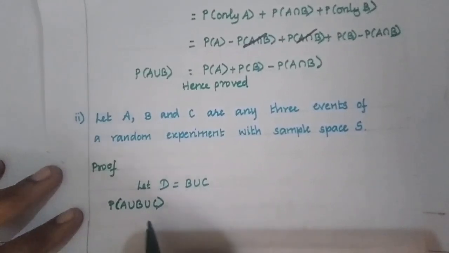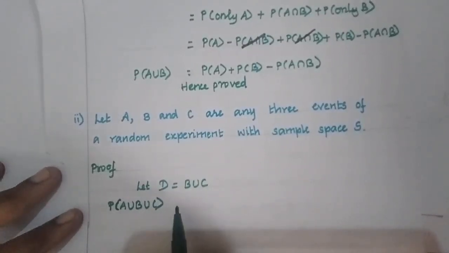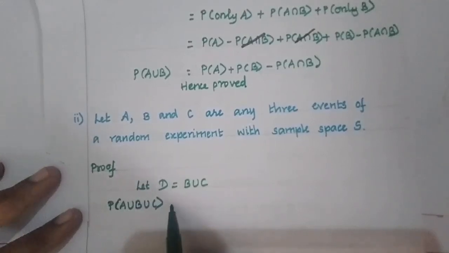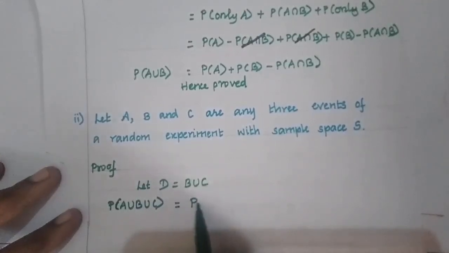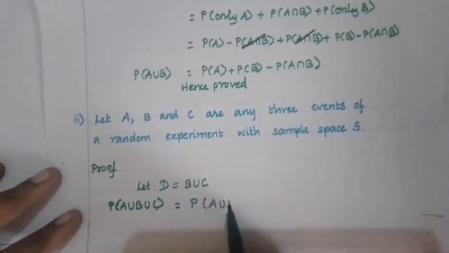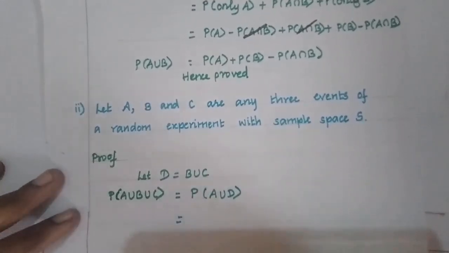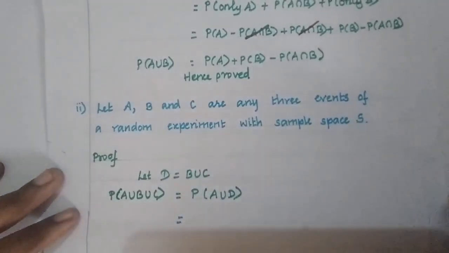In order to simplify this, we are taking B union C as D, so in the place of B union C we now write D: P of A union D. What's the formula to find P of A union D?